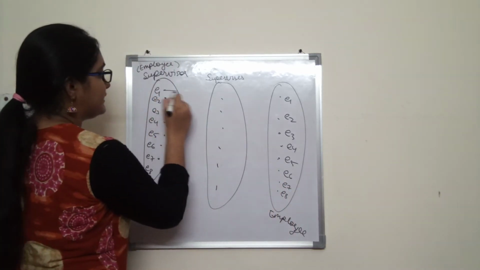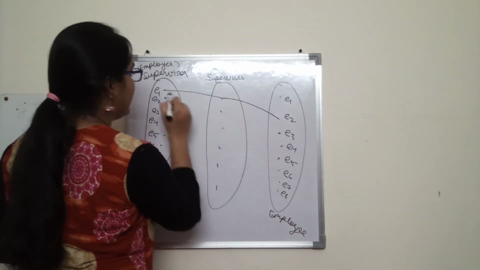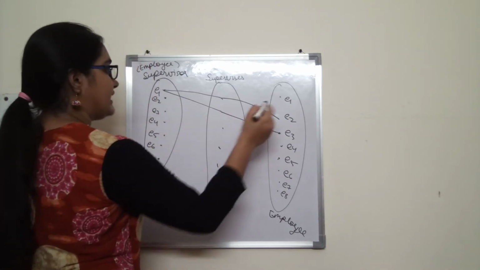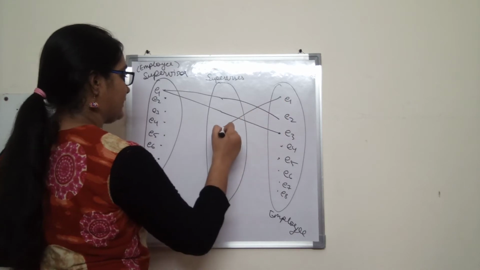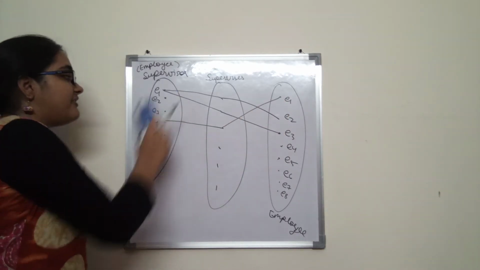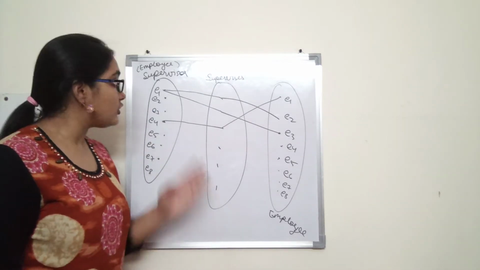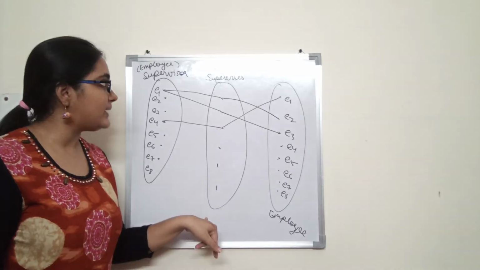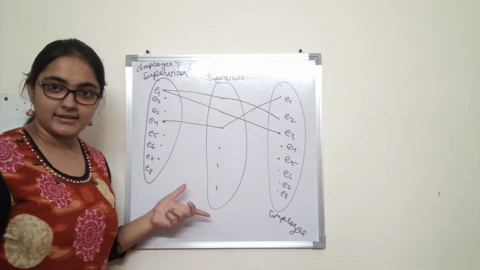Let us say E1 supervises E2 and also E1 supervises E3. Alright, and E1 in turn is supervised by E4. Alright, so not every employee needs to be a supervisor. So not all the entities of the employee entity type need to participate in supervises as a supervisor.